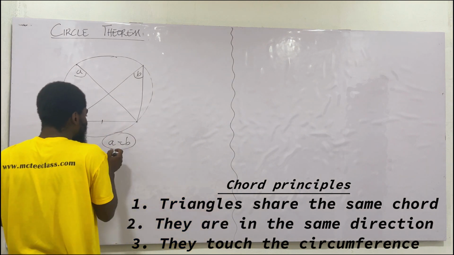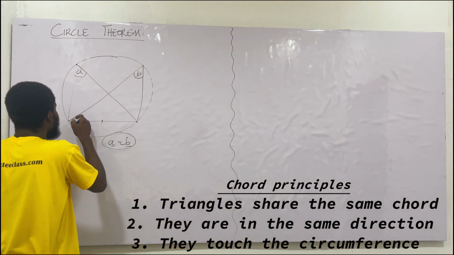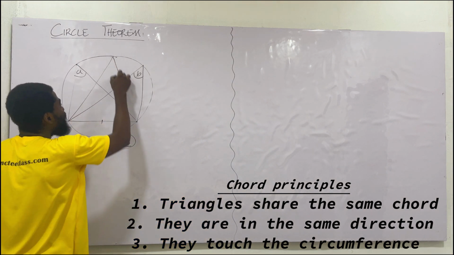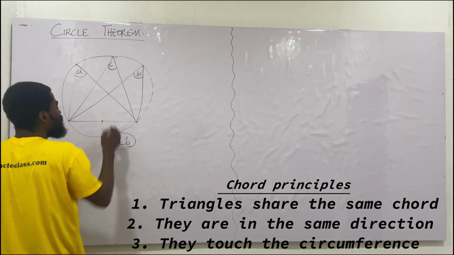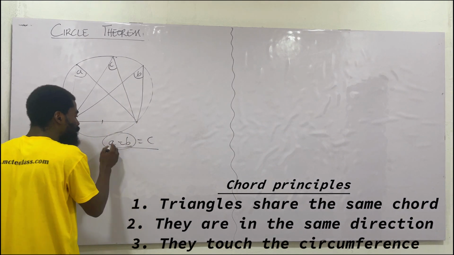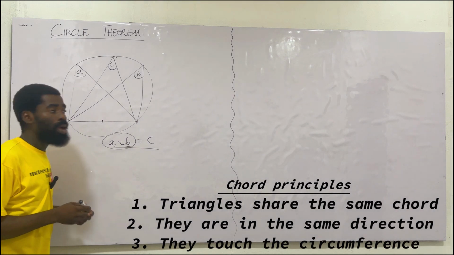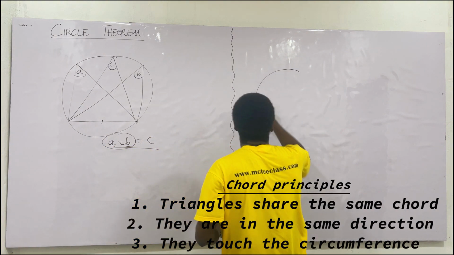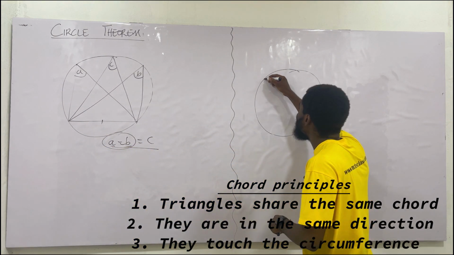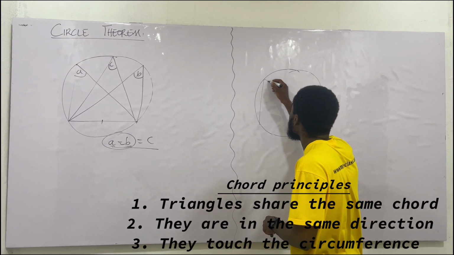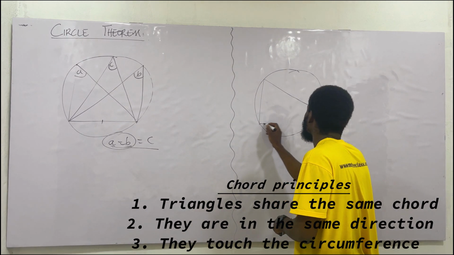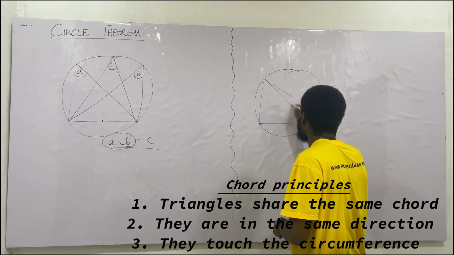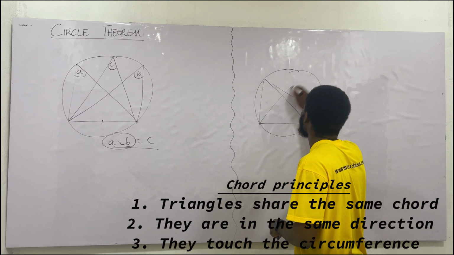And the law will work that A must be equal to what? B. If there's a third triangle, and that triangle also faces this, then B is C, then A equals B equals what? C. The angles are all equal. That is to say that if I have this other circle, and this is my chord, once again, notice my chord, and there's a triangle here, and there's a triangle here, and there's another triangle there.